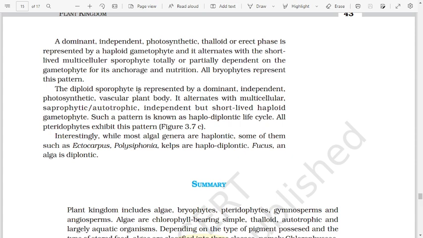The diploid sporophyte is represented by a dominant independent photosynthetic vascular plant body. It alternates with a multicellular autotrophic independent but short-lived haploid gametophyte. Such a pattern is known as haplodiplontic life cycle. All pteridophytes exhibit this pattern, figure 3.7c. Interestingly, while most algal genera are haplontic, some of them, such as Ectocarpus, Polysiphonia and kelp, are haplodiplontic. Fucus, an alga, is diplontic.